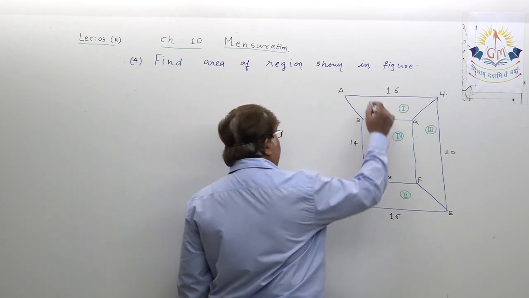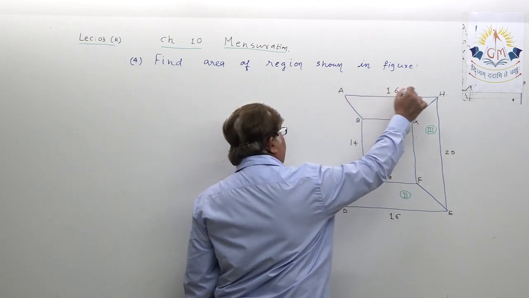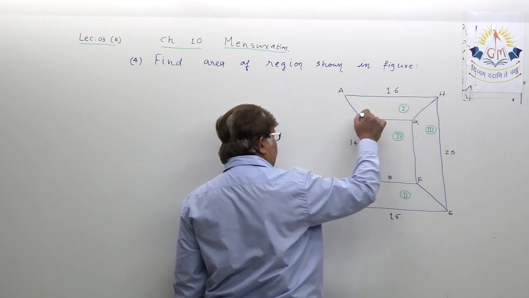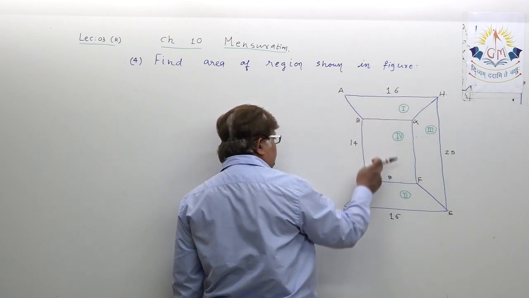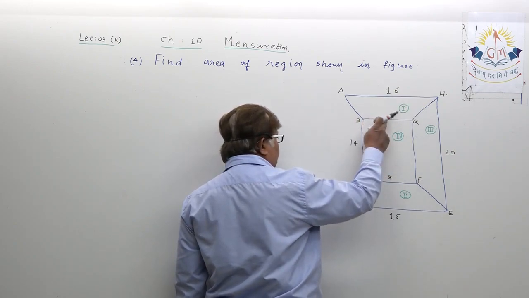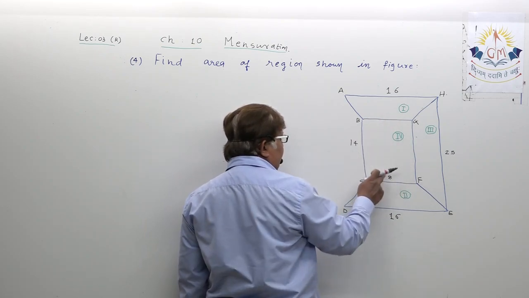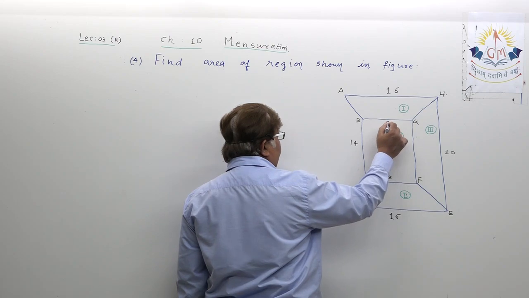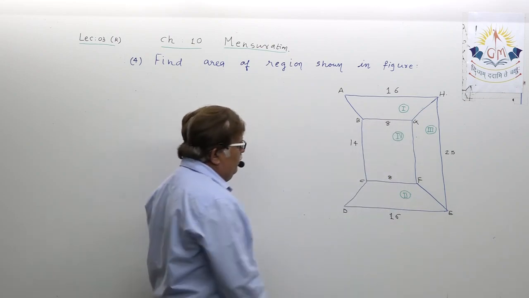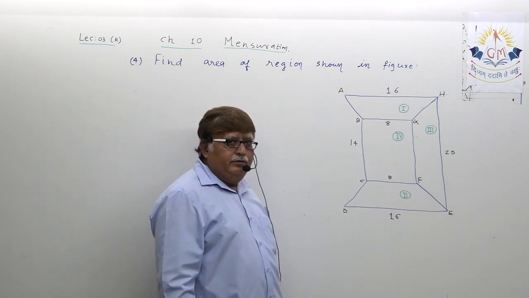Now, dear student, one side you know 16. This BG will be equal to CF because it is rectangle, opposite sides are equal, so this is 8. One query is over.